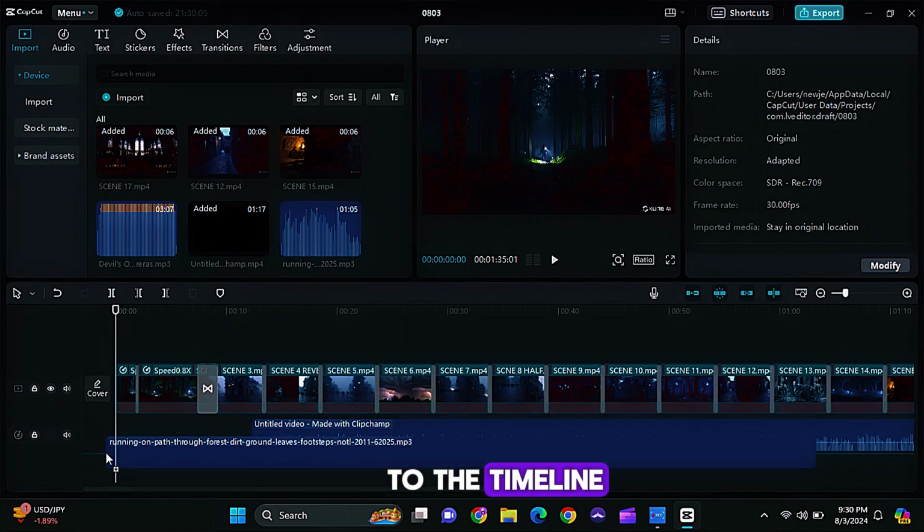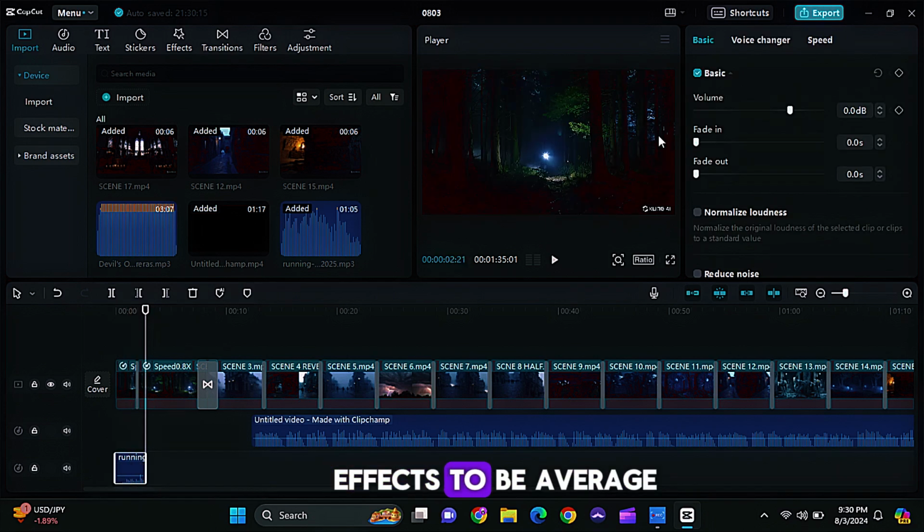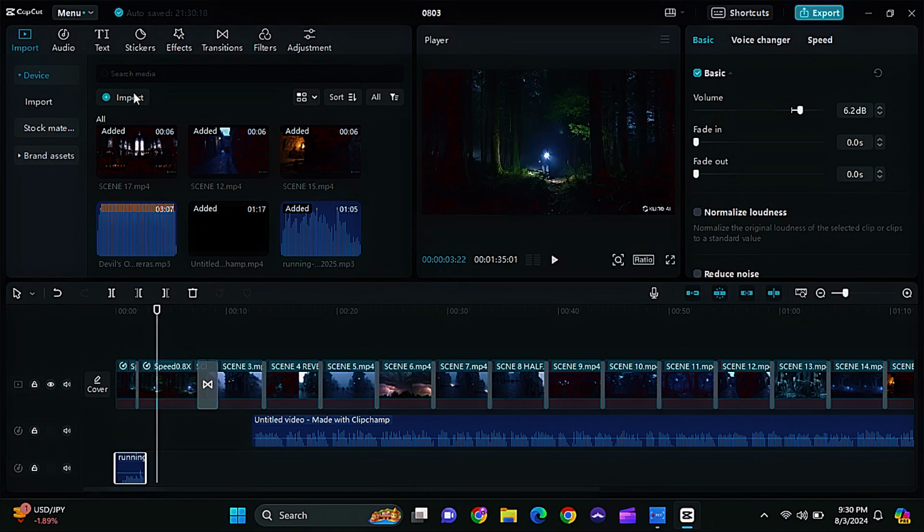And then drag them to the timeline. Position them at where they are needed. Adjust the volume influence of your sound effects to be average or half. Only your voiceover should have its volume all the way up.